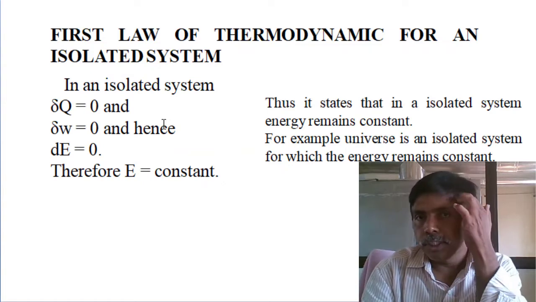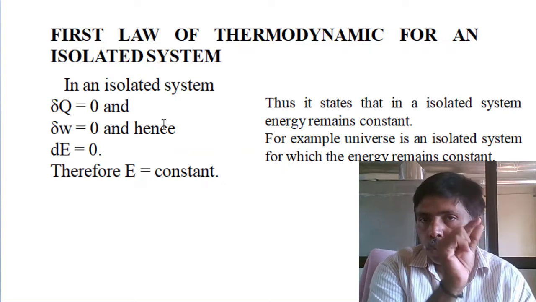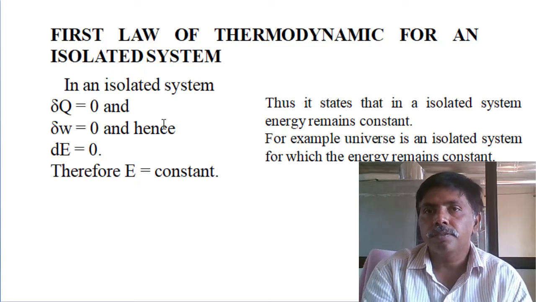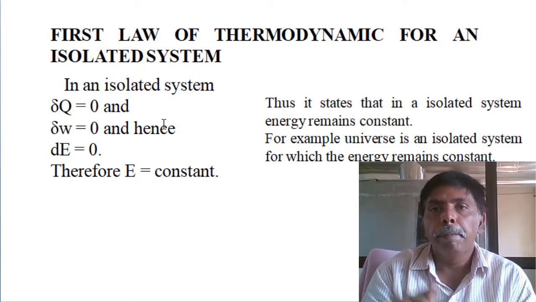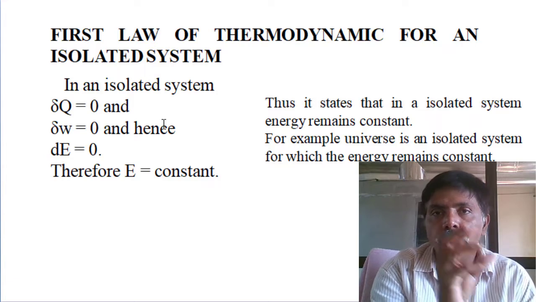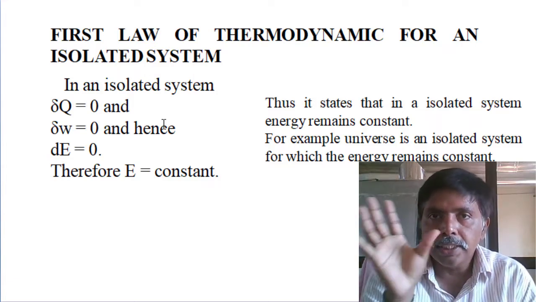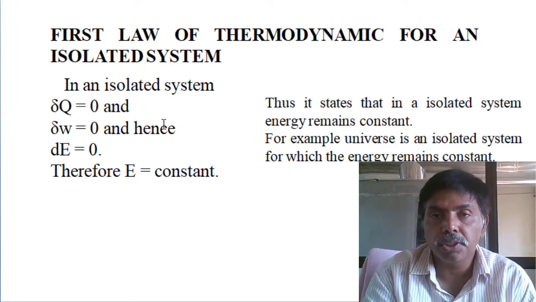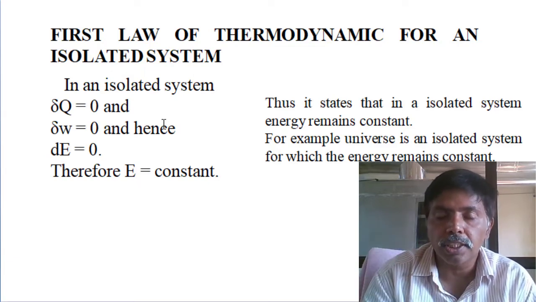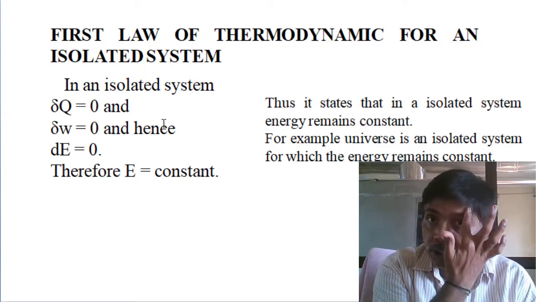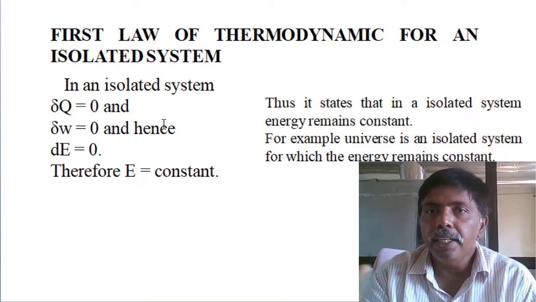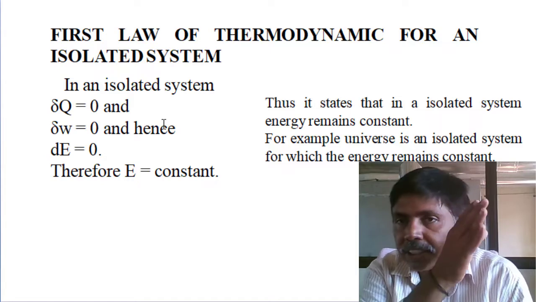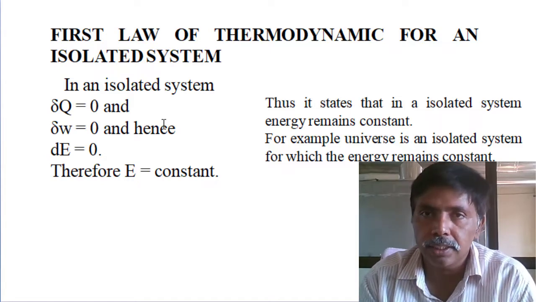So that is the first law equation: dou Q equals m Cv delta T plus PdV. The heat supply equals change in internal energy, m Cv delta T for a constant volume process, plus closed system work done equal to PdV. Based on that equation only we are deriving the heat transfer equations for different processes in the next class.